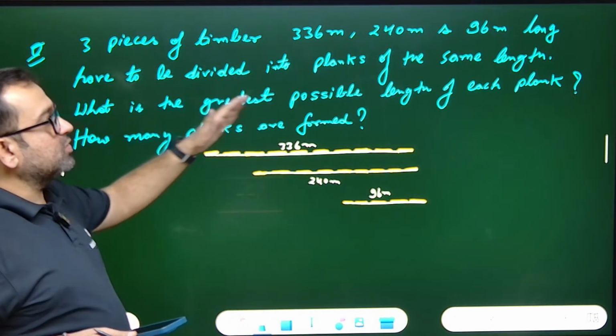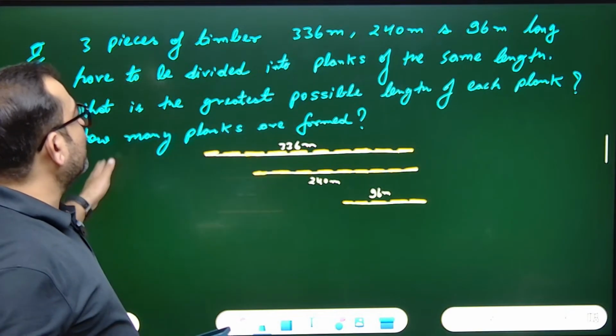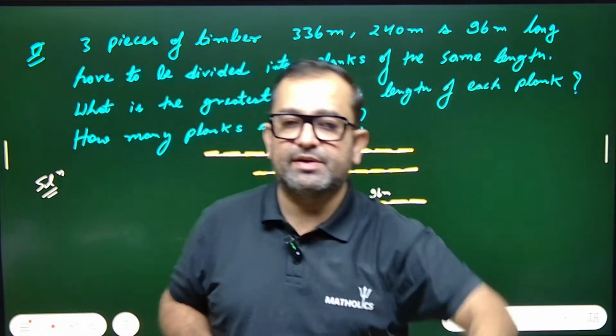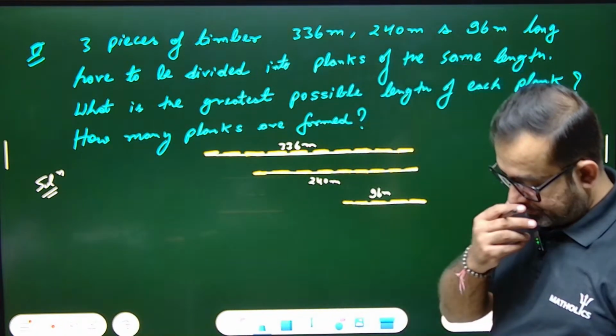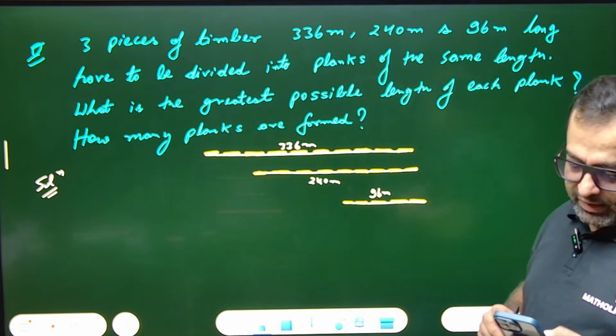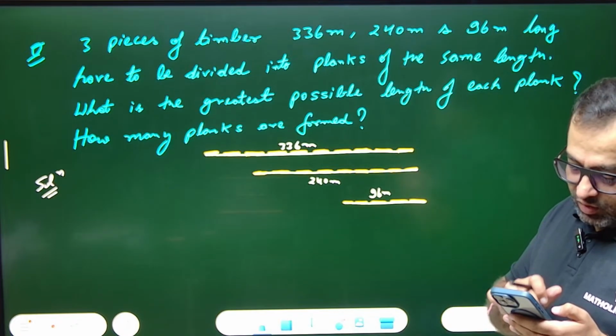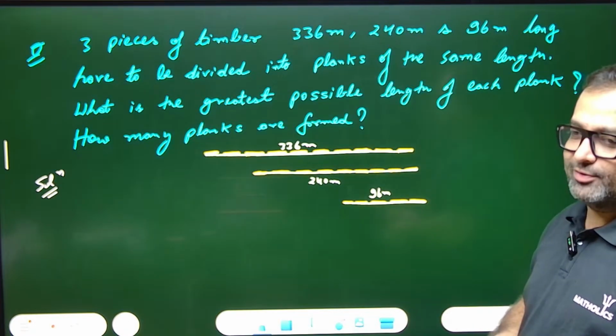What is the greatest possible length of each plank? How many planks are formed? 336 meter, 240 meter, 96 meter. Tell me what to do. Anyone in the comments? You all must have read this chapter in your schools. Come on, anyone in the comments?